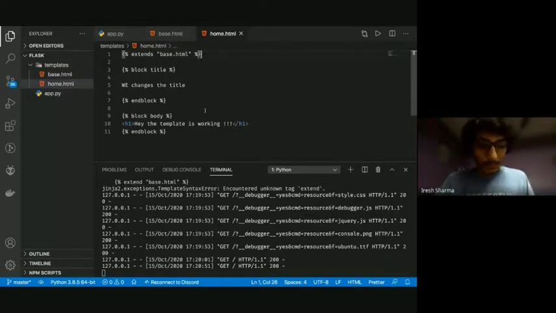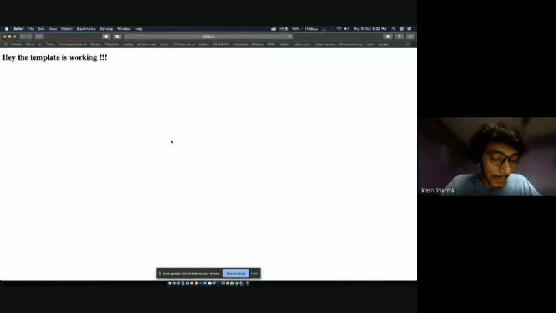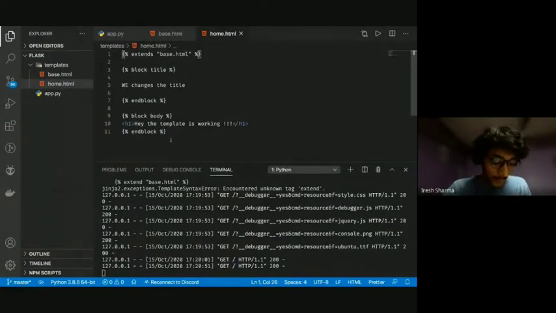Now, so did you guys? Okay, I'll go a little slow. I'm really sorry. Can you tell me which part did you not get? I'll start from there again. Okay. So did everyone understand this part? Was anyone following along with me? Okay. Yes. So were you able to get this working? Were you able to get this? Hey, template is working. Okay. No replies.